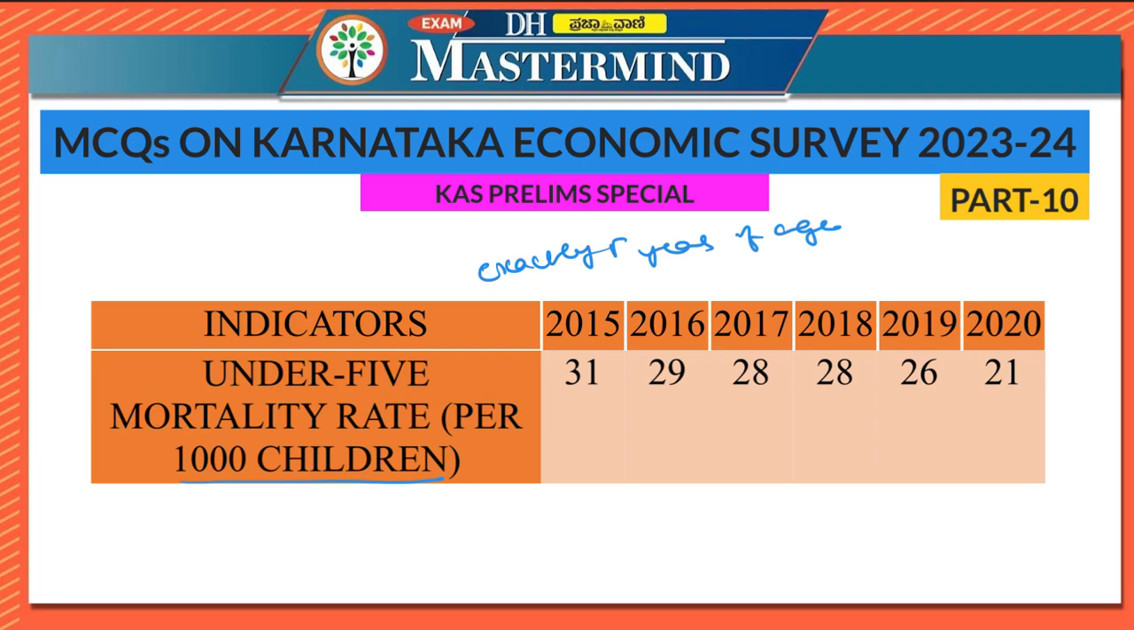If you look at the under 5 mortality rate in Karnataka, it was 31 in 2015 and has come down to 21 in 2020. If you look at the graph, it has decreased and then became stagnant and then again it has decreased. So please note it down that it is 21 for Karnataka, while it is 32 for the entire country.